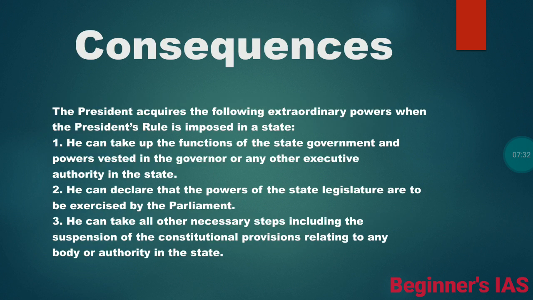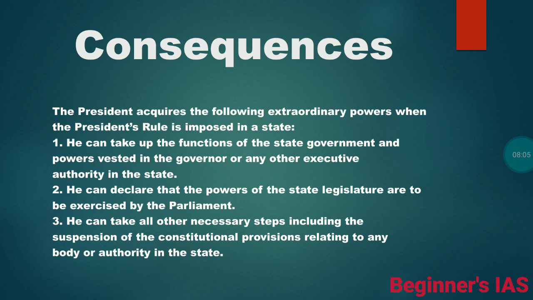Then we move on to the consequences of proclaiming presidential rule. The president acquires extraordinary powers when presidential rule is imposed in a state. Let us see them one by one. He can take up the functions of the state government and the powers vested in the governor or any other executive authority in the state. So the president assumes the power.